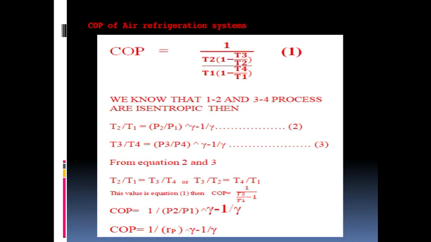So, this is the COP for the air refrigeration system or air refrigeration cycle when we consider some assumptions, like the processes are isentropic and specific heat does not change. Similarly, the working medium is air, an ideal gas. Okay. So, this is the COP of the air refrigeration system.